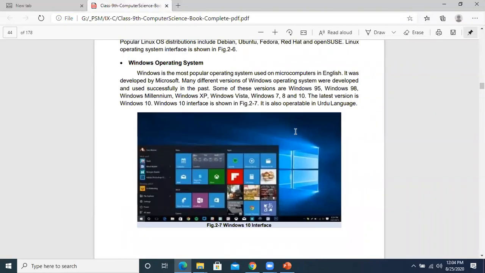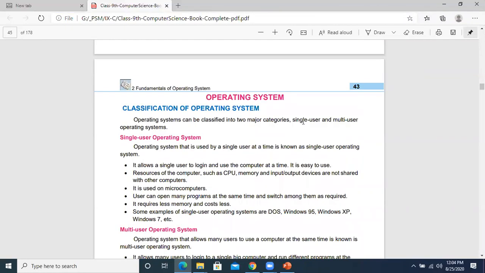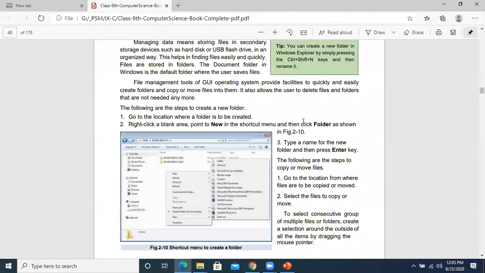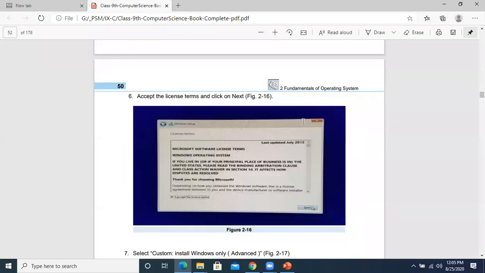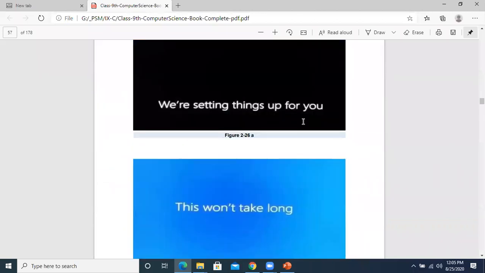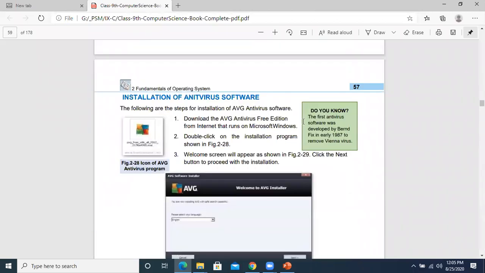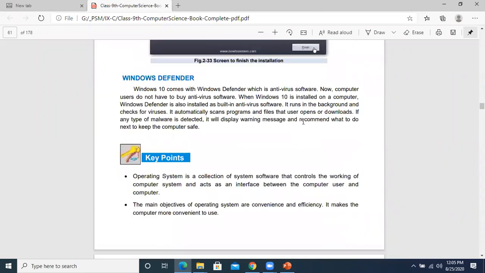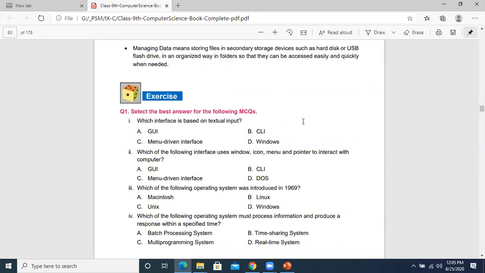Fundamentals you have done. Similarly, data communication we are doing right now. What about chapter number 3? What will you say about chapter 3? Sir, we only did practicals for chapter 3. So chapter 3 you have done?